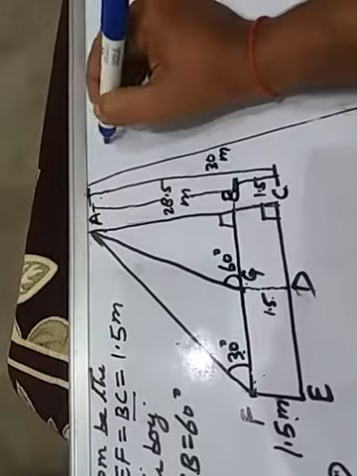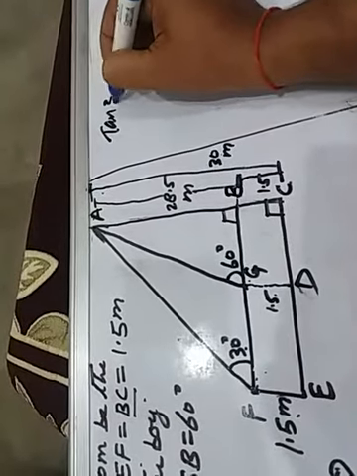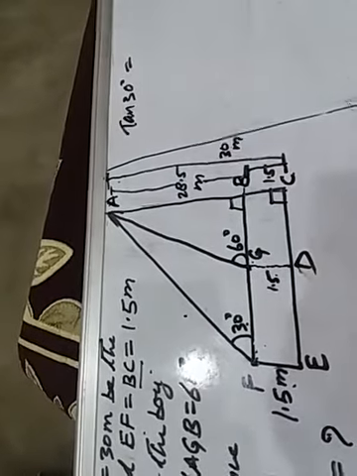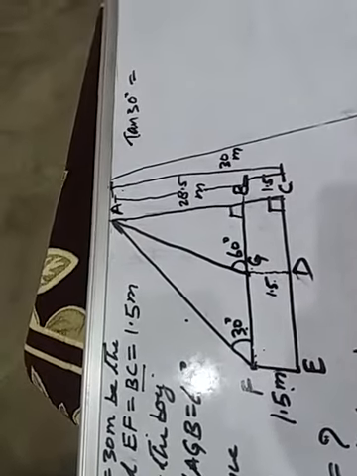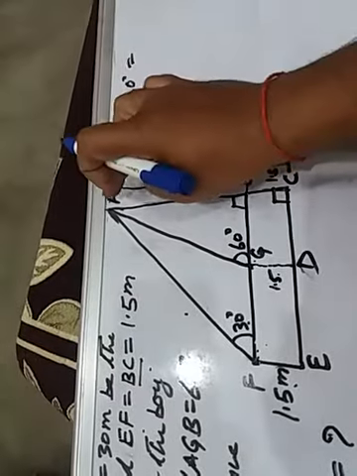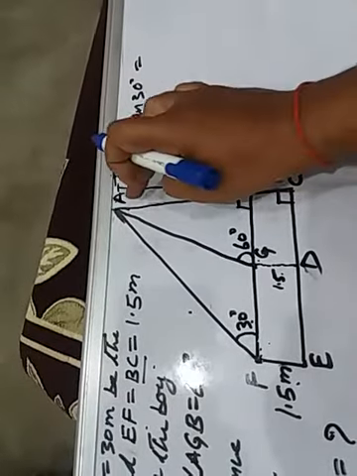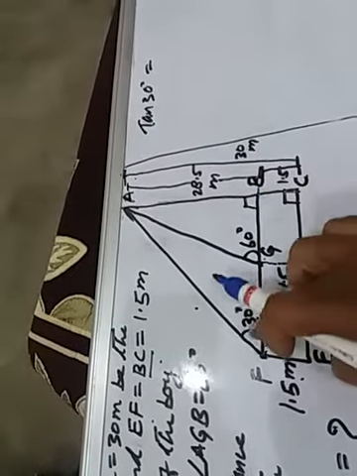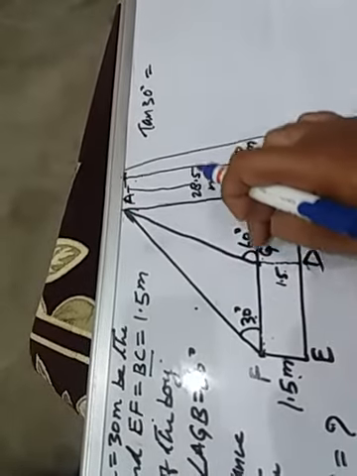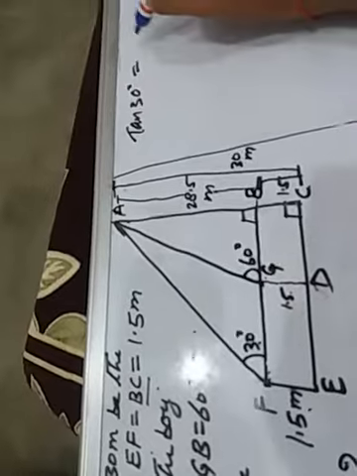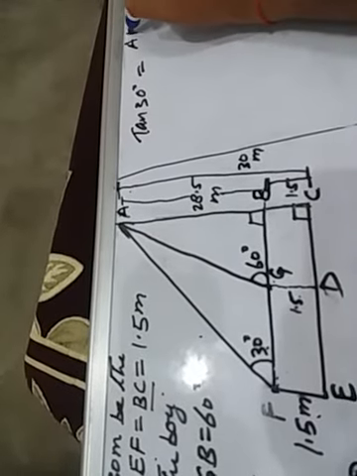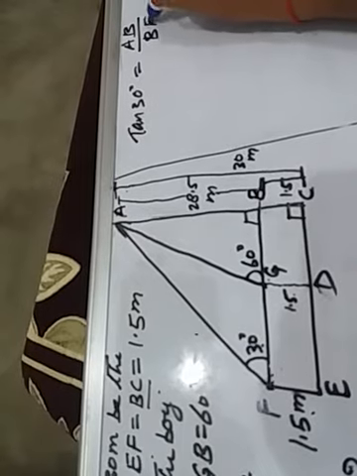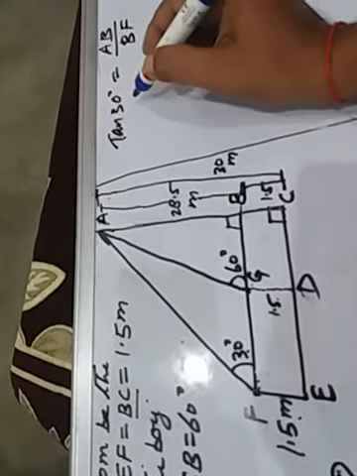Tan 30 degrees equals perpendicular upon base, that is AB upon BF. Clear? This bigger triangle I am talking about. So that is AB upon BF.